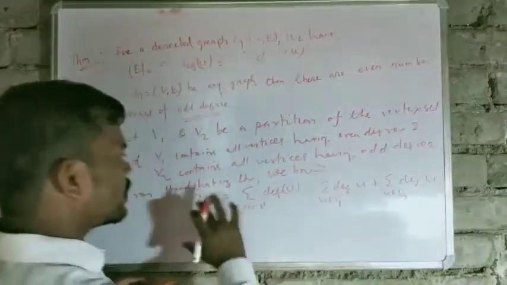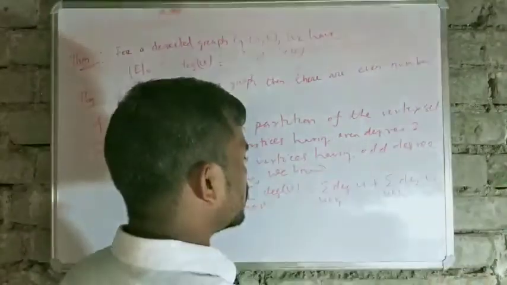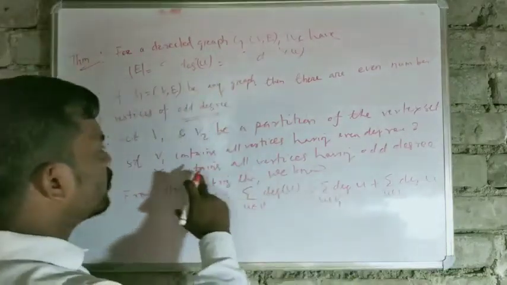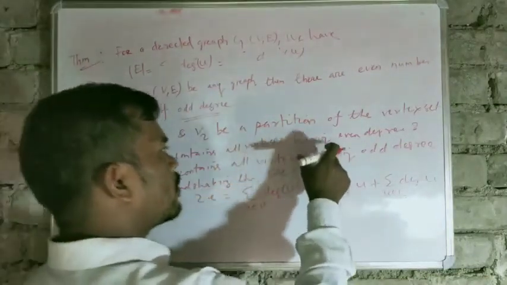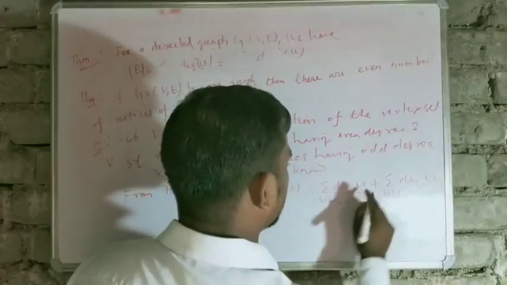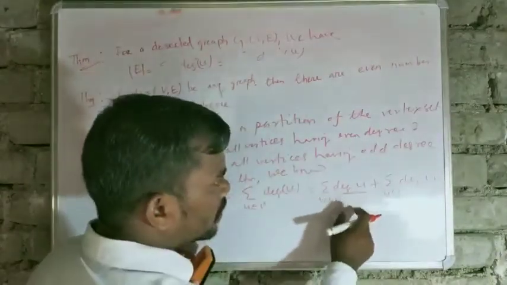So now this is partitioned into these two parts. What is V1? V1 is the set containing all vertices having even degree.